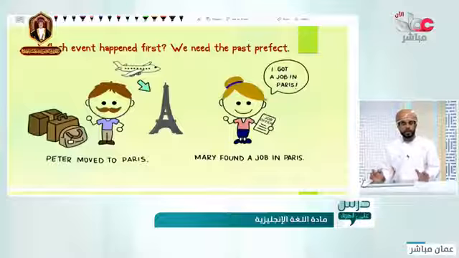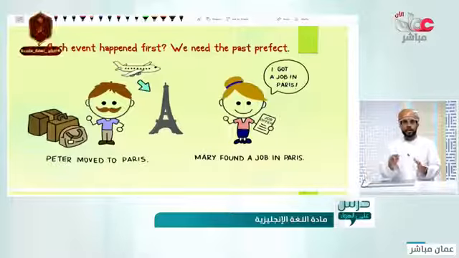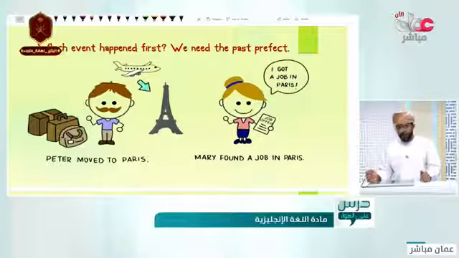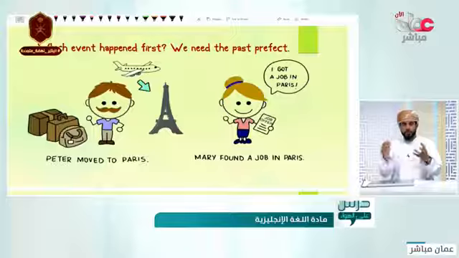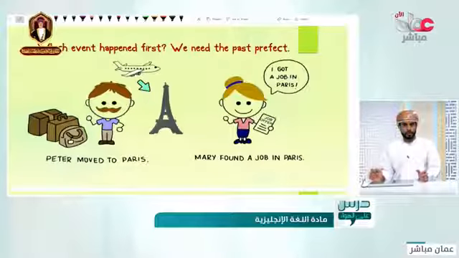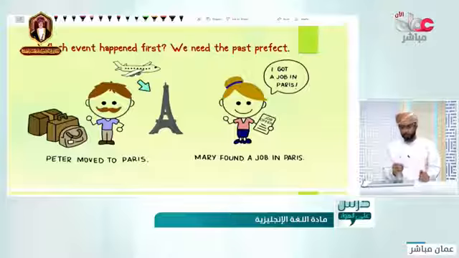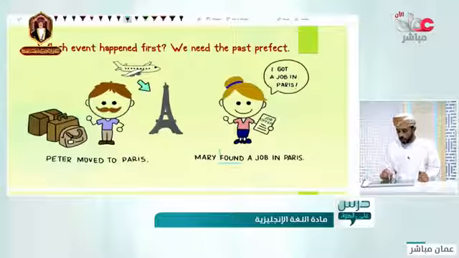Did Mary find a job before Peter moved to Paris, or did Peter move to Paris before Mary found a job? Okay. So now imagine that you would like to say that she found the job first, then he moved to Paris. So which one would we change to past perfect? This one. So found, we just need to add had.